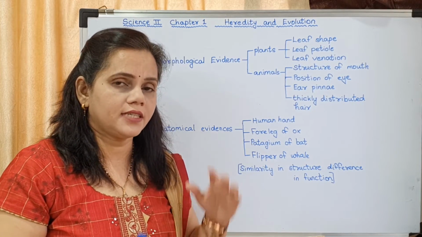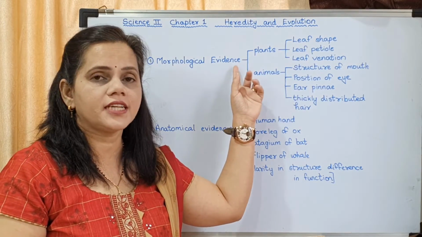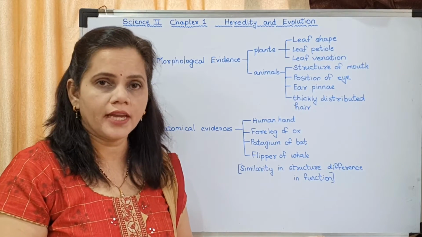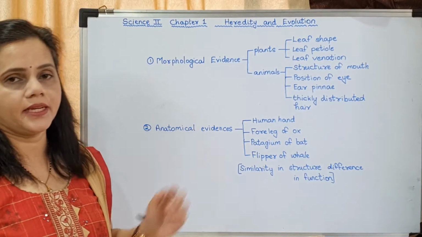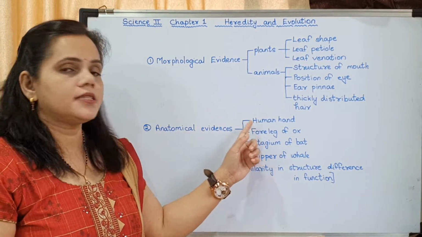Okay, hope you have understood what is morphological evidence. So in morphological evidence, all these characteristics were studied. Okay, now the next is anatomical evidence. In anatomical evidence, there are some examples.